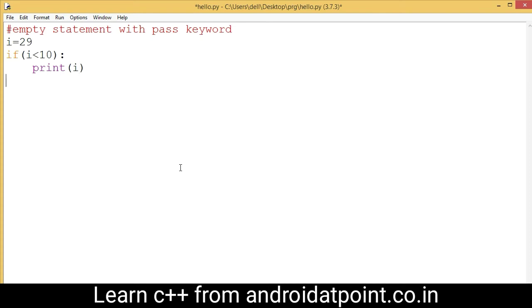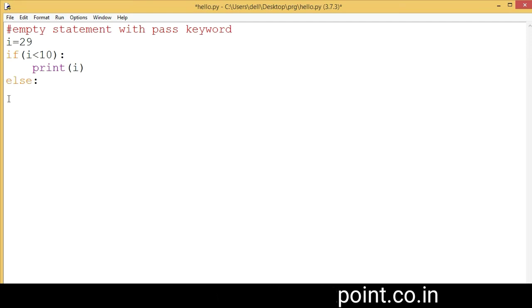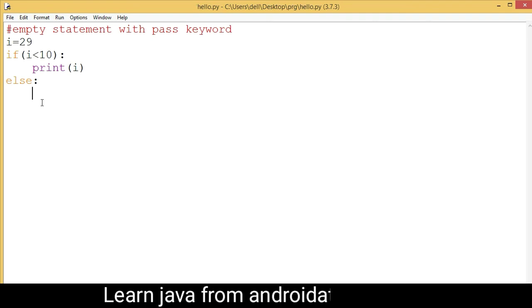Now write else and then a colon. If you do not write any statement in the else part, save it and run it, it will give an error. Look here.